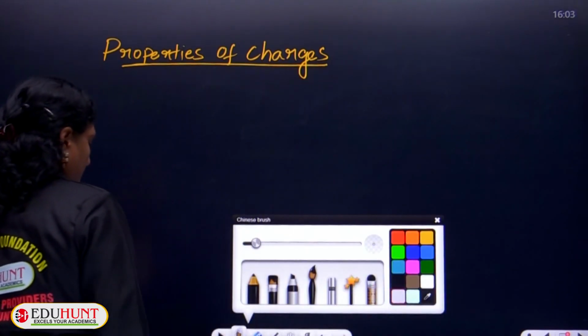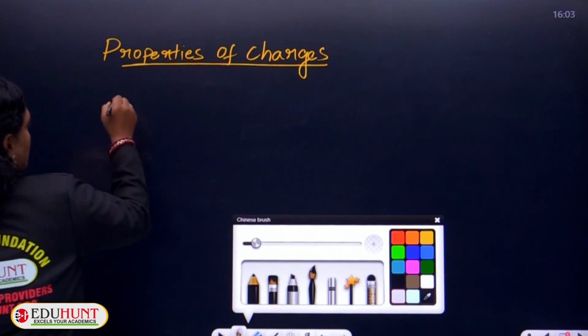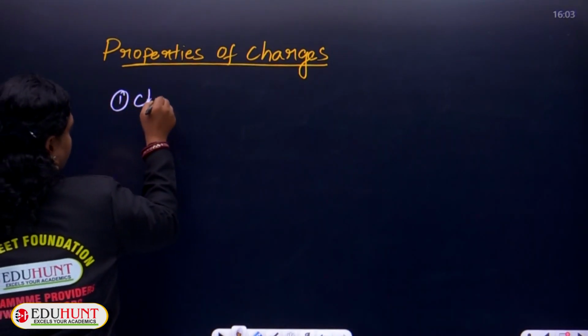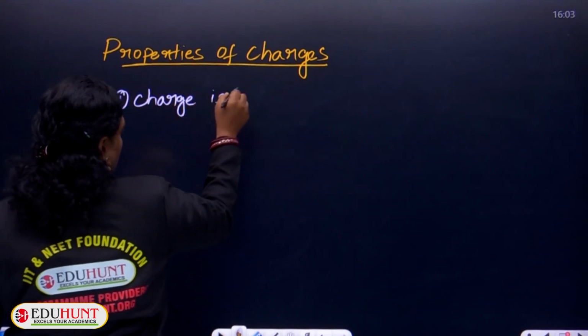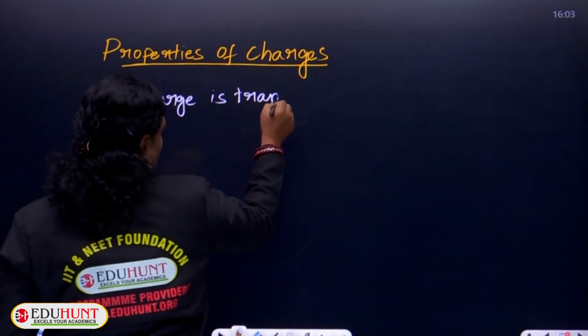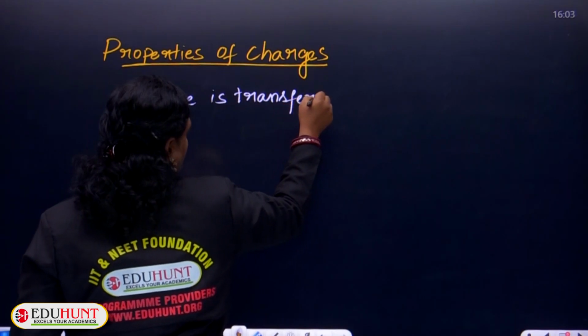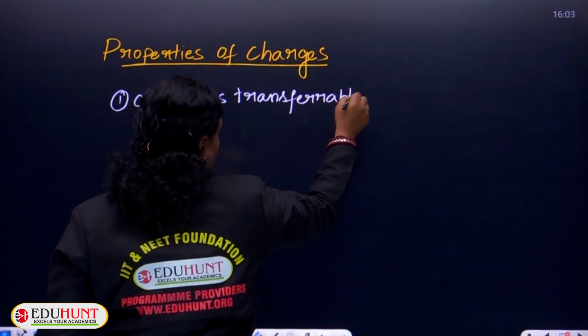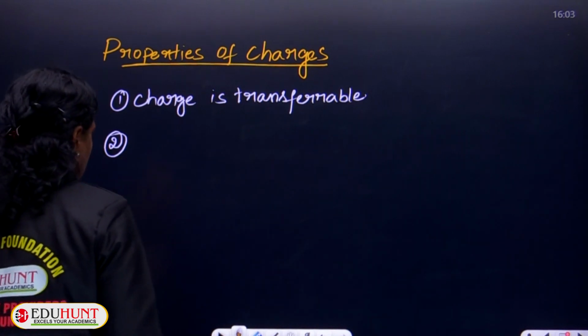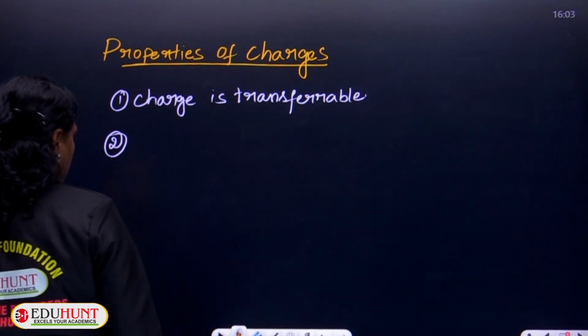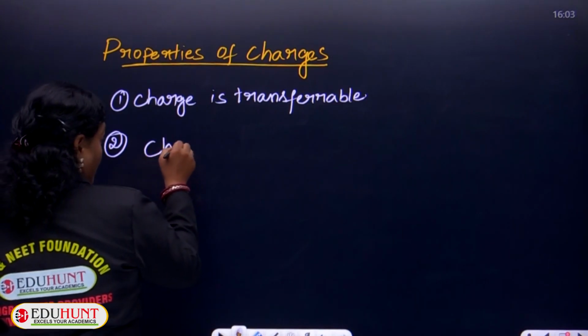First one, charge is transferable. Second property associated with charge is associated with mass.